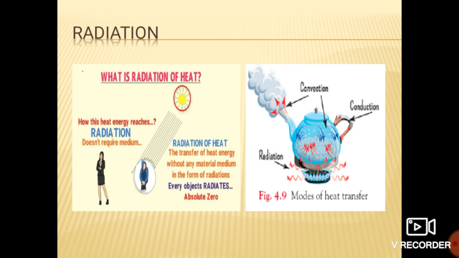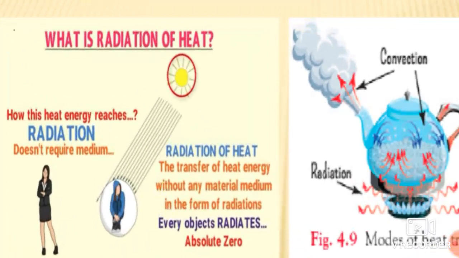So why is this so, students? We have seen that conduction and convection of heat take place in different mediums by the movement of molecules in them. But the transfer of heat in radiation does not need any medium.